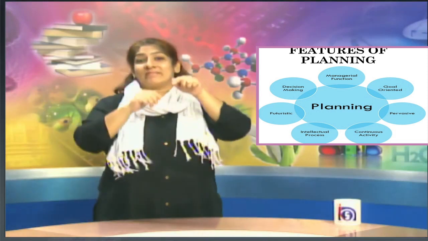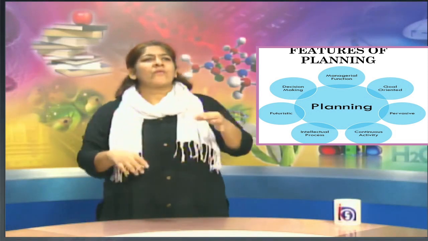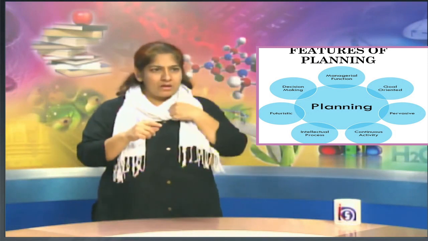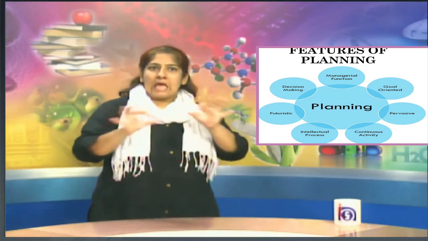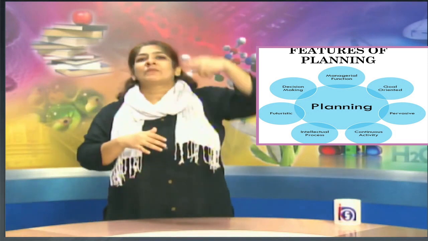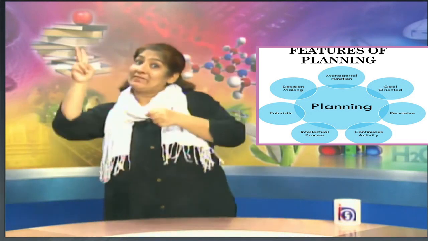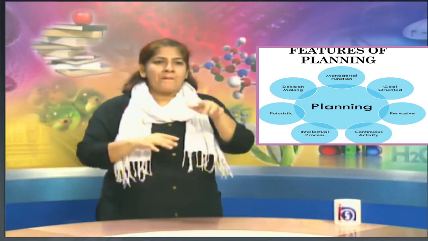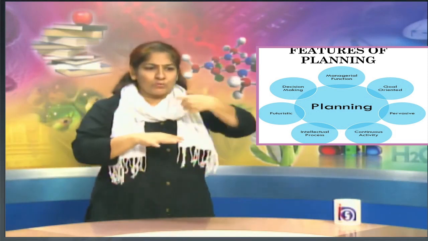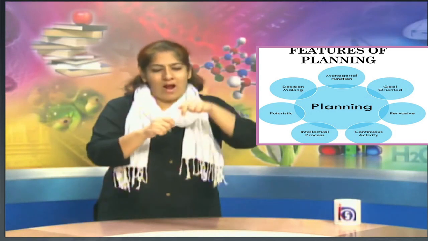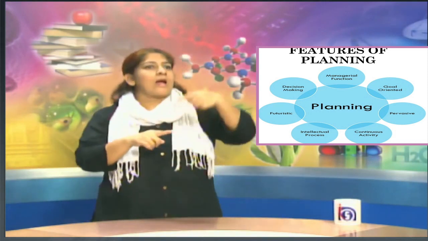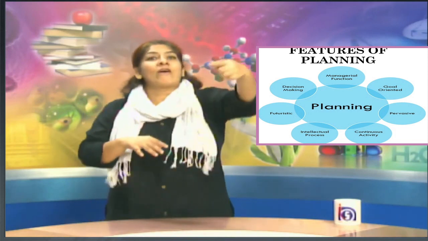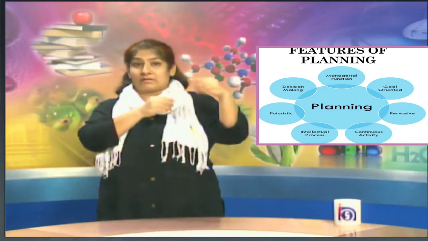It is the responsibility of the person to think about the future, to be futuristic and to take good decisions. So, these are the important features. Planning is futuristic. For the future, we need to plan today. The outcome we get will be in the future.